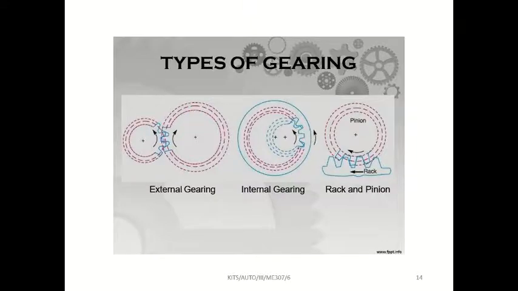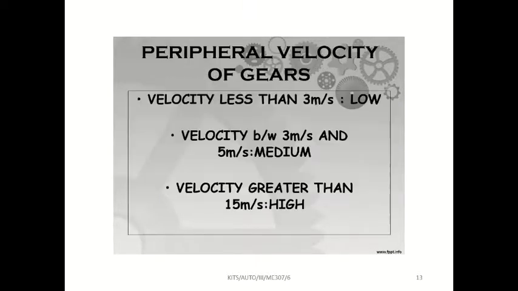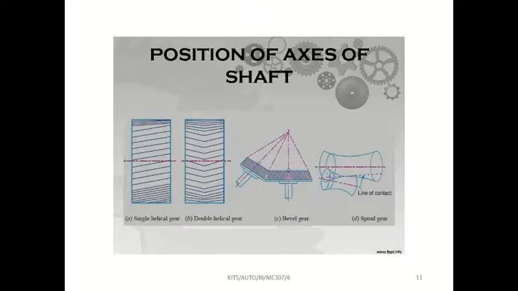Okay, now we'll start. These are some basic types. Based on the axis, whether they are parallel, intersecting, or non-parallel and non-intersecting, three categories. If they are parallel, the example is helical gears, single helical, double helical.